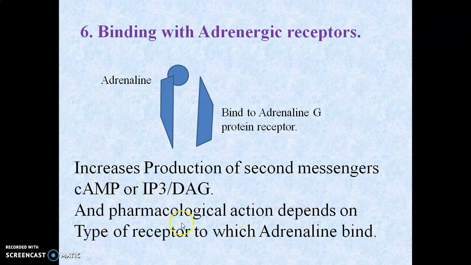It depends upon the type of adrenergic receptor, whether it is an alpha receptor or a beta receptor, and in which particular organ it is present, for example heart, lungs, liver. The action depends on the nature of that receptor.